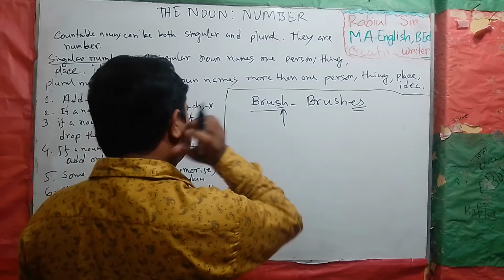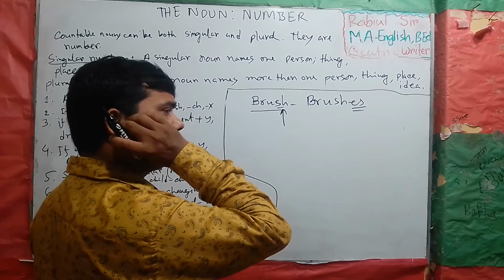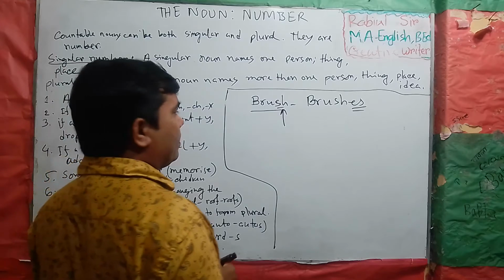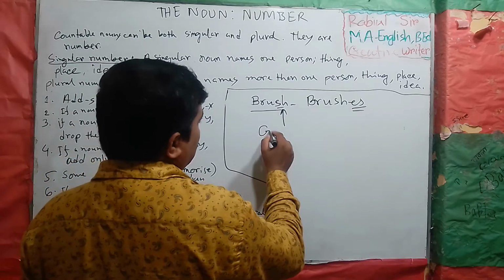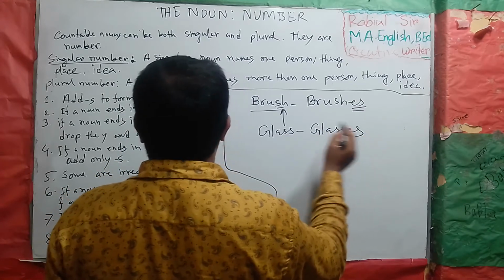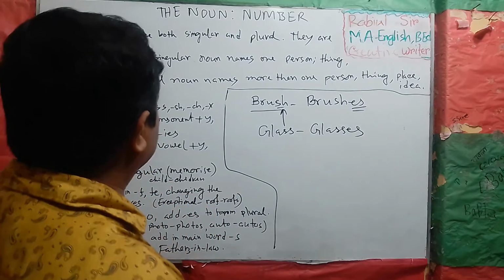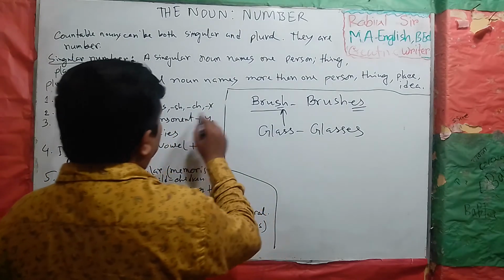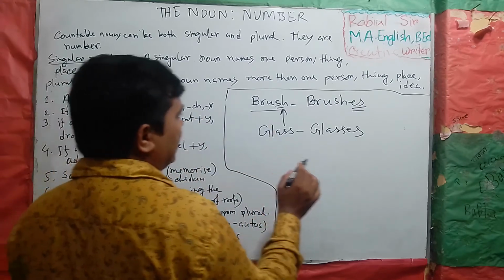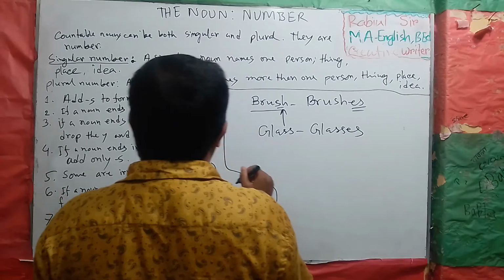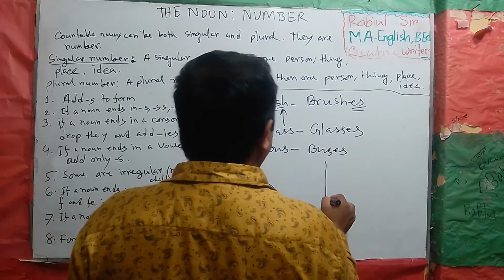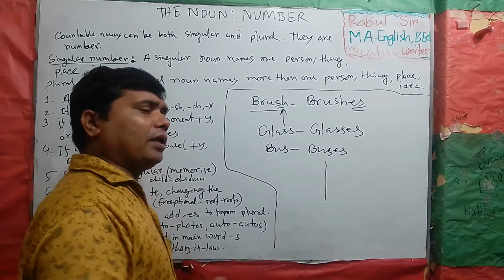Class, catch: actually catch is a verb, not a noun. Glass, glasses. Bench, benches. Fox, foxes. Bus, buses. Class, classes. There are many examples.